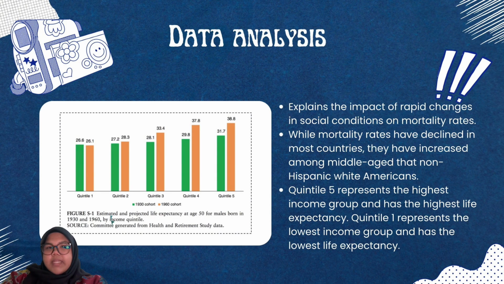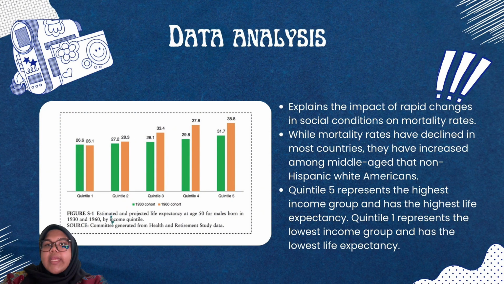This chart explains the impact of rapid changes in social conditions on mortality rate. While mortality rates have declined in most countries since 1990, they have increased among middle-aged adults. One of the main reasons is the rise in unintentional drug overdoses, which is largely linked to the overprescription of pain medication.